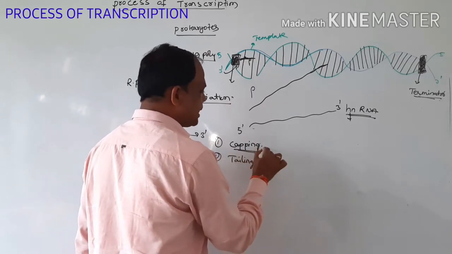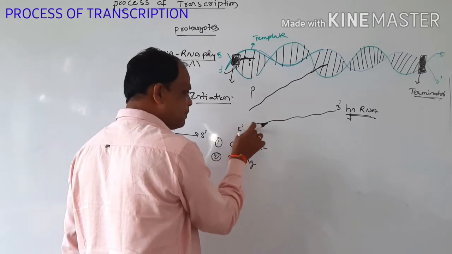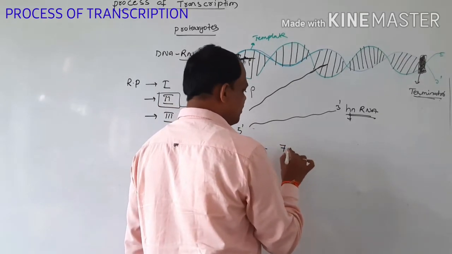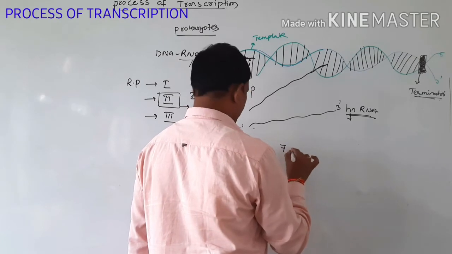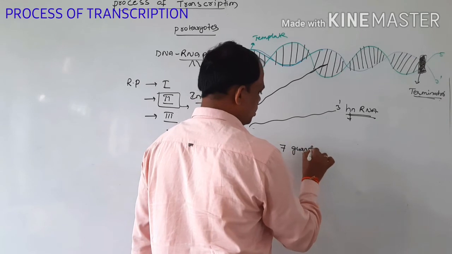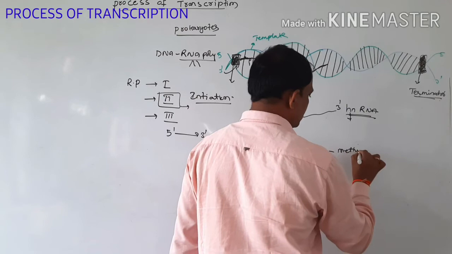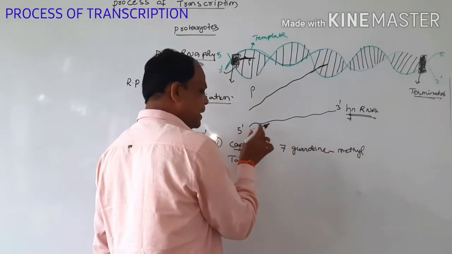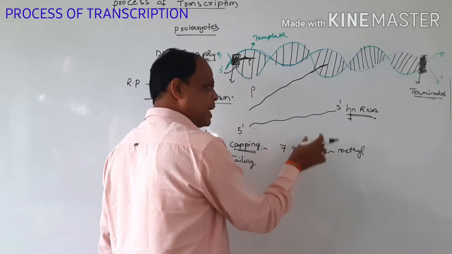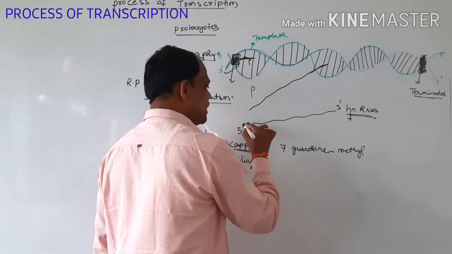So here, capping means that at the 5 prime end of hnRNA, we are adding an unusual 7-methylated guanosine. We want to add this methylated guanosine, 7-methyl guanosine nucleotides, at the end.